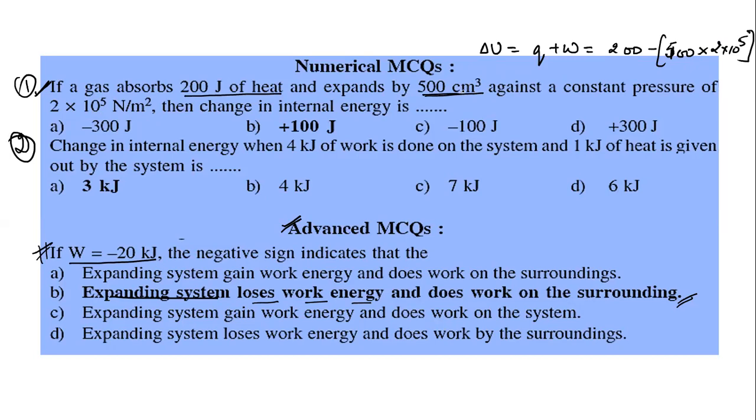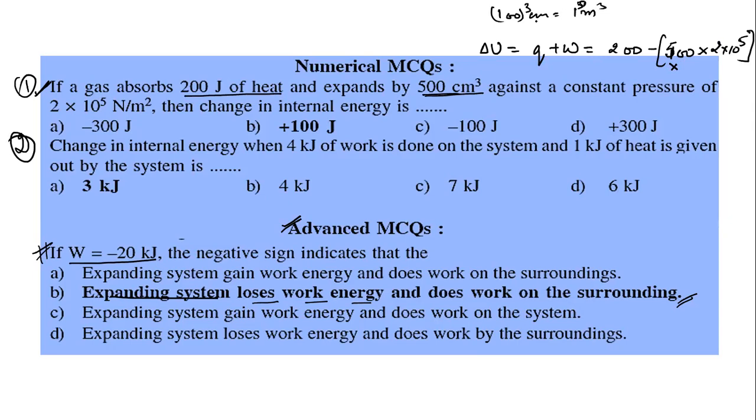The delta V is in centimeter cube, but the pressure is in meter units, so you have to convert to make the units the same. What will 500 centimeter cube be in meter? 100 centimeter equals 1 meter, so cubing it, 1 centimeter cube is 10 power minus 6 meter cube.